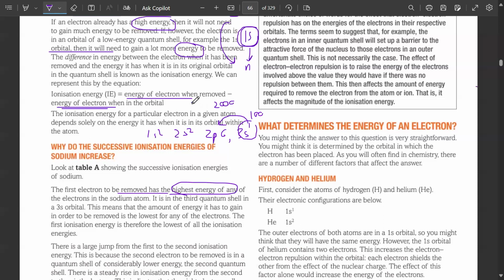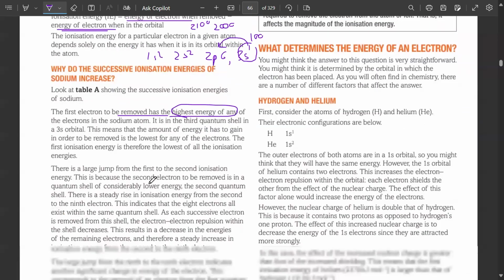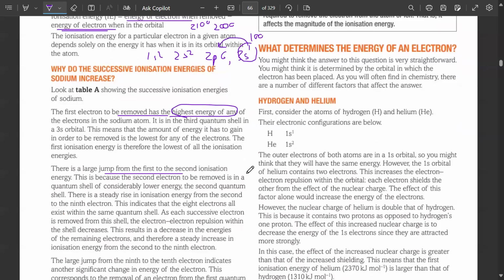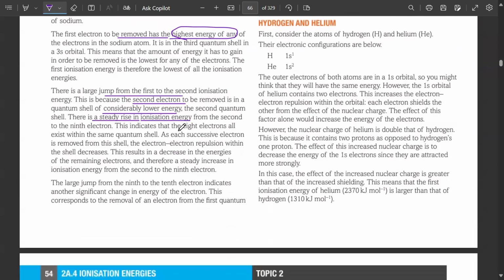And then after that, ज़्यादा jump नहीं आएगी because there was a change of shell. You moved closer to the nucleus. Exactly. So there's a large jump from the first to second ionization energy because the second electron to be removed is in the quantum shell of a considerably lower energy. In the second quantum shell, there is a steady rise in ionization energy from the second to ninth electron. This indicates that the 8 electrons all exist within the same quantum shell. And as each successive electron is removed from the shell, the electron-electron repulsion within the shell decreases.